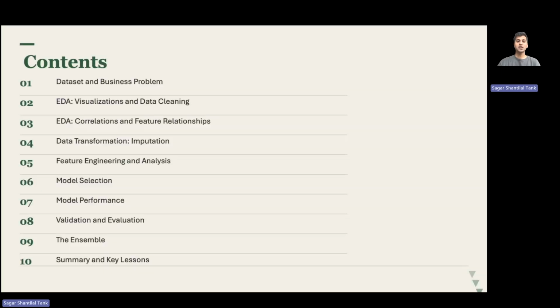So let's begin. These are the contents that I'll cover throughout the presentation. I'll talk about the data set and the business problem. I'll talk about the exploratory data analysis that I did. I will also talk about the data transformation, the feature engineering and its analysis. I'll also talk about the model selection and why I specifically chose that model, and the model's performance, validation, and evaluation. I will also talk about the ensemble model, and finally the summary and the key lessons that I learned from this project.